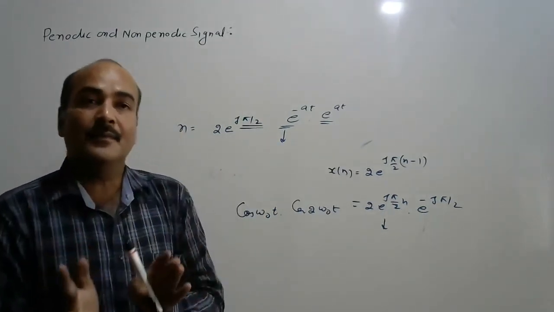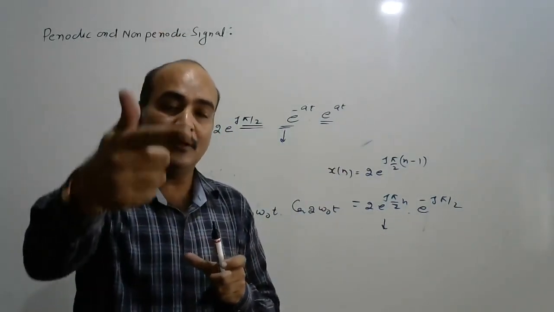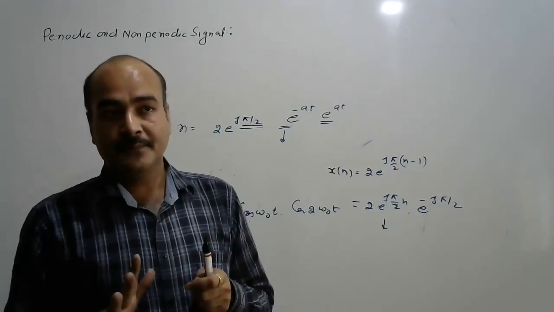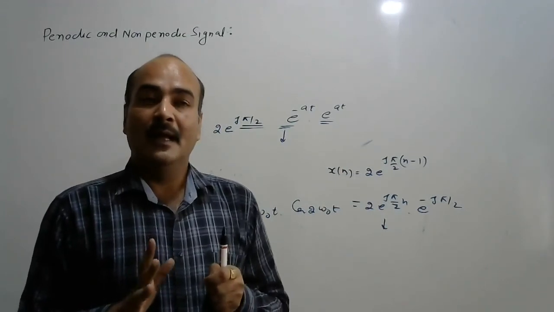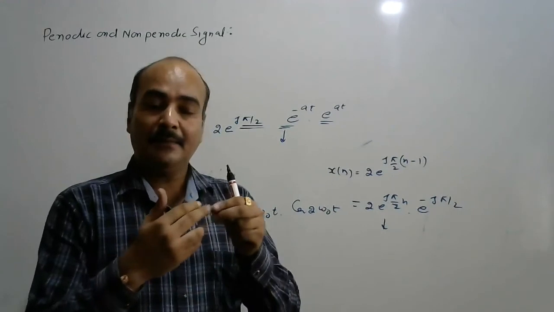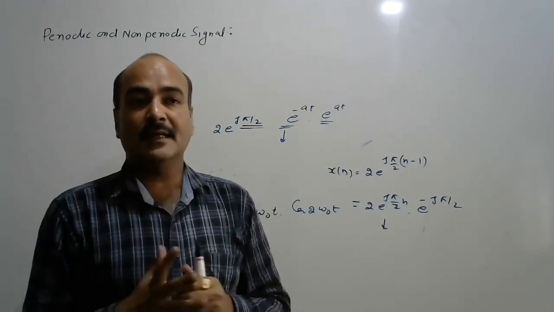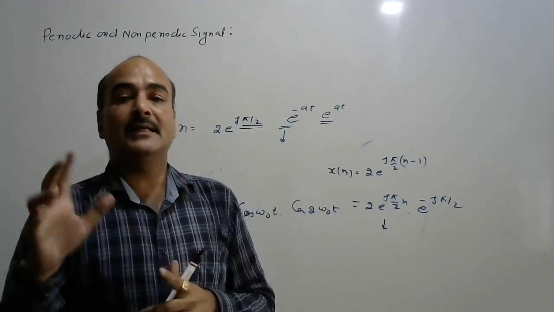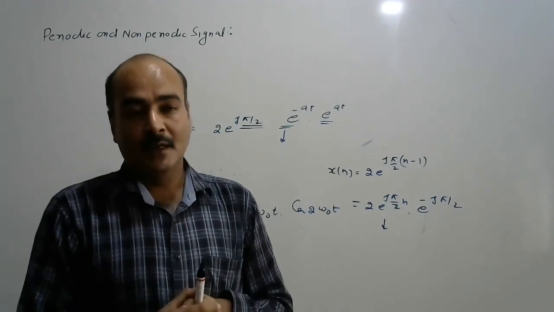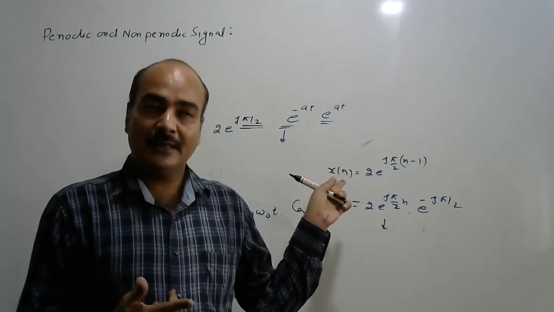In this way, we bring it into addition form, cosine plus sine plus cosine, and find the individual time period of each signal. Then check the periodicity: T1 by T2 should be rational. If this condition is fulfilled, then take the LCM, which is the time period of the whole signal. So just practice based on time-periodic signals.